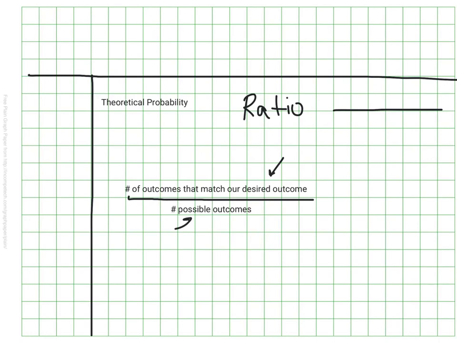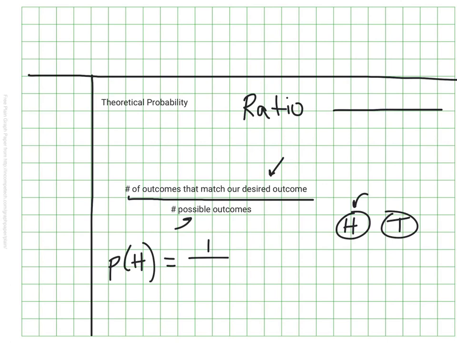Let's go back to the coin to make this a little more clear. In our coin, let's say I'm hoping to get heads, right? My desired outcome, what I'm wanting, is heads. I'm going to write that as this, the probability of getting heads. So inside the parentheses, I'm going to record what it is I'm looking for, and I'm looking for heads. In a standard coin, there's just one side, right here, that is heads, right? So the number of possibilities that I have to get what I want is 1. There's just one possible outcome that's what I want.